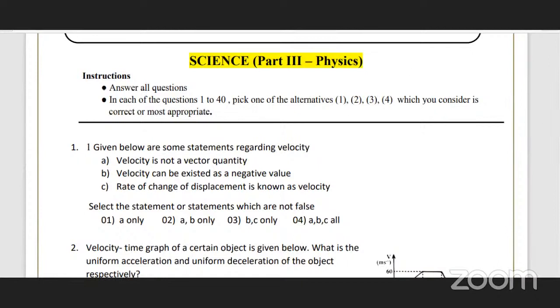Any volunteers, those who can give the answer for question number 1, first MCQ, any volunteers? Right, I'll ask Prashasti, right? Yeah, Prashasti.